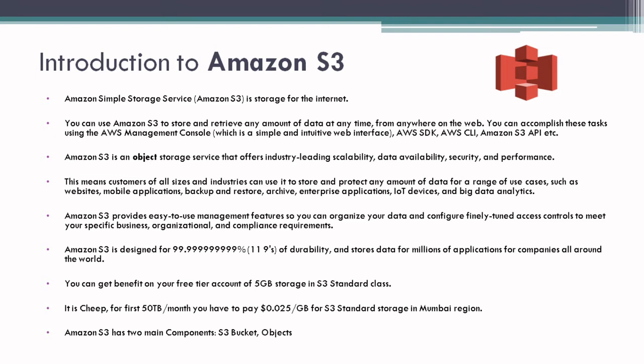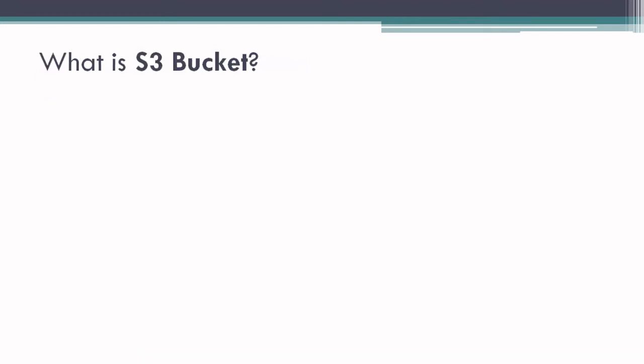The S3 bucket and the object. We will see them one by one. First we will see what an S3 bucket is. It is the main component of Amazon S3. A bucket is nothing but a container for objects. So this is your bucket and it is nothing but a container. You can store any kind of data inside your bucket.